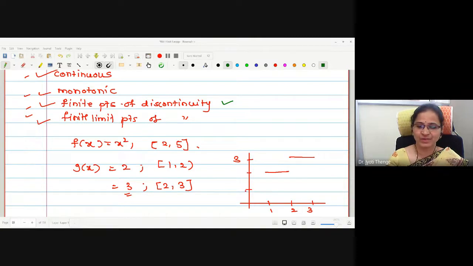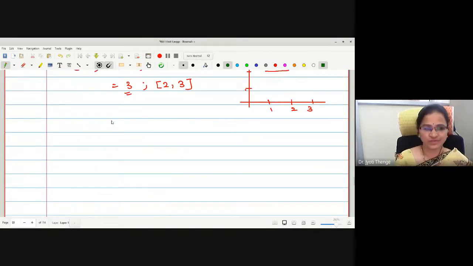I think I have repeated the property of monotonic function. Suppose you have some points x naught less equal to x1 less equal to x2 and so on, less equal to some xn.